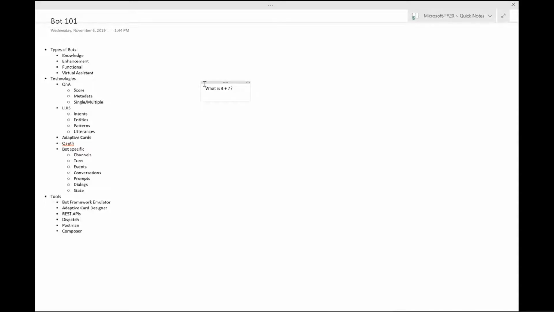From an intent, which is an action, we want to do a calculation. And I say calculation instead of specifically add, because when we look at what we have in here, we have a couple entities. So we have a number, which is 4. We have an operation.